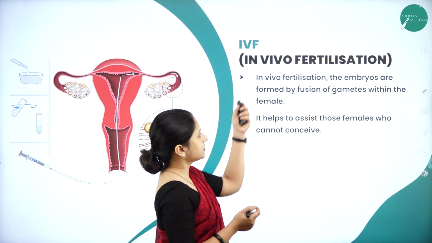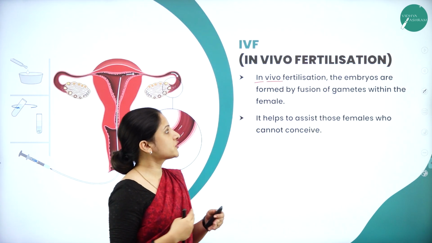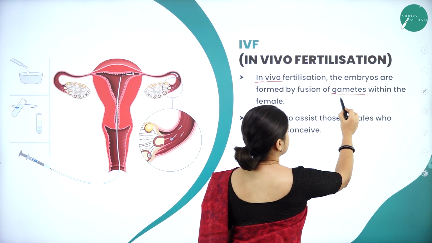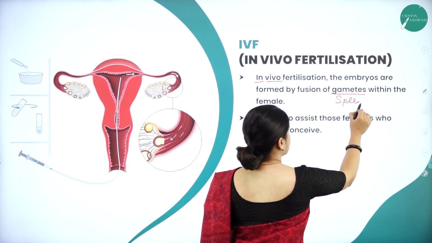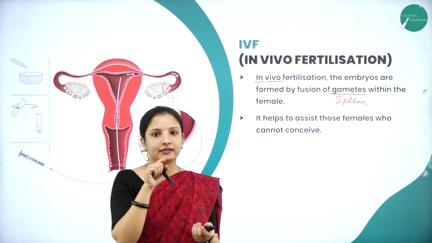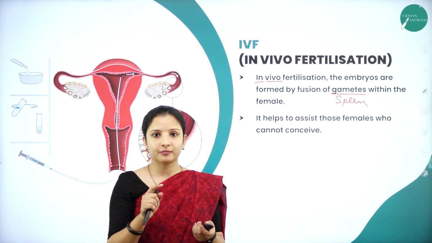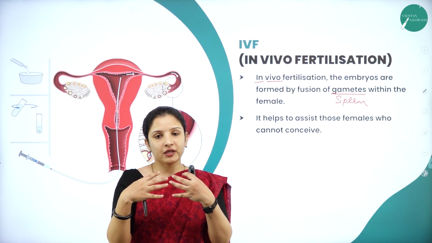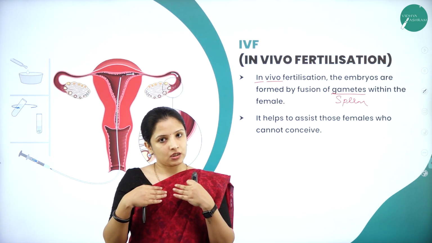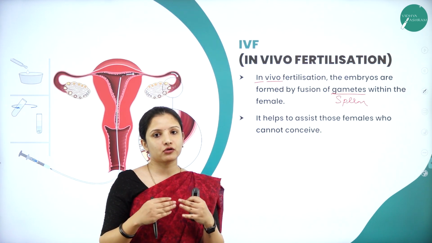So what is done here in in vivo fertilization is that the embryos are formed by the fusion of the gametes within the female. So what is the gamete here? It is nothing but the sperm. So the sperm is made to fuse with the egg. But where will the fusion take place? It will take place inside the female uterus. But in in vitro fertilization, where did the fusion take place? The fusion of the female ova or the egg with the sperm was done outside the body of the female, that is outside the uterus, in a petri dish. That is why it was called in vitro fertilization.